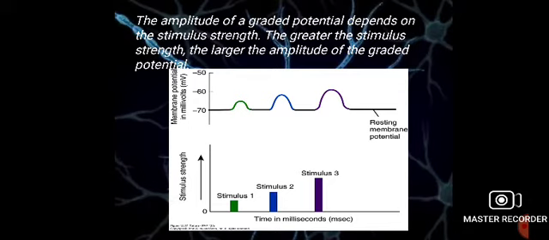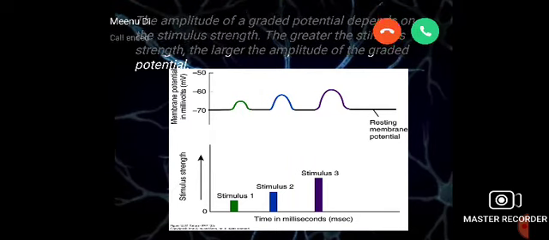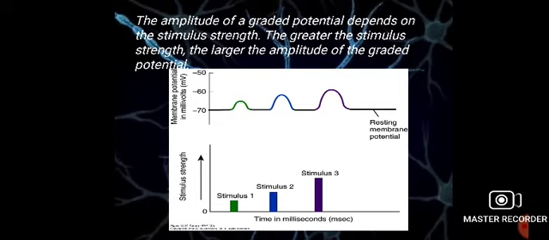In this diagram, in the upper graph we have the membrane potential value, and after the stimulus, the graph represents three types of stimulus. In case of the first stimulus, the rise in membrane potential value is small, but in case of the second stimulus it was high, and in case of the third one it was very high. These peaks represent the stimulus strength.